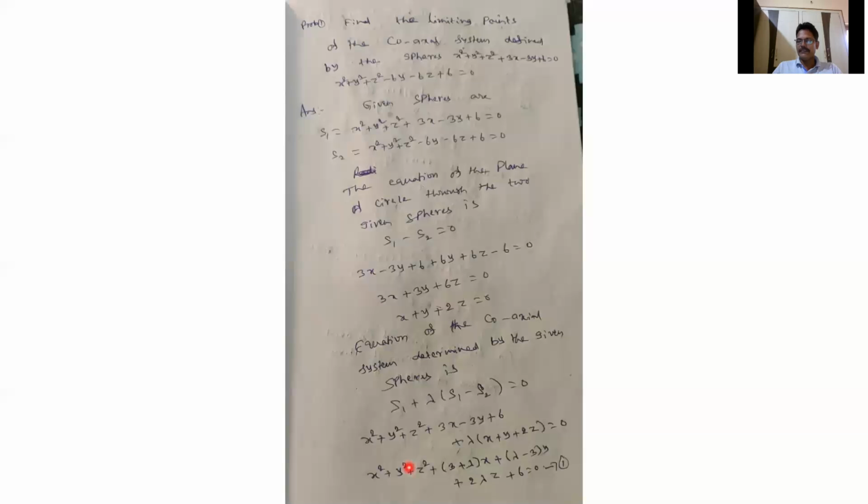To find the limiting points, first find the radius of the sphere, which is the root of u square plus v square plus w square minus d. And u is here 3 plus lambda by 2 whole square, which means 3 plus lambda whole square by 4. And v square is lambda minus 3 whole square by 4. And w square is lambda square, and the constant is minus 3 minus 6.